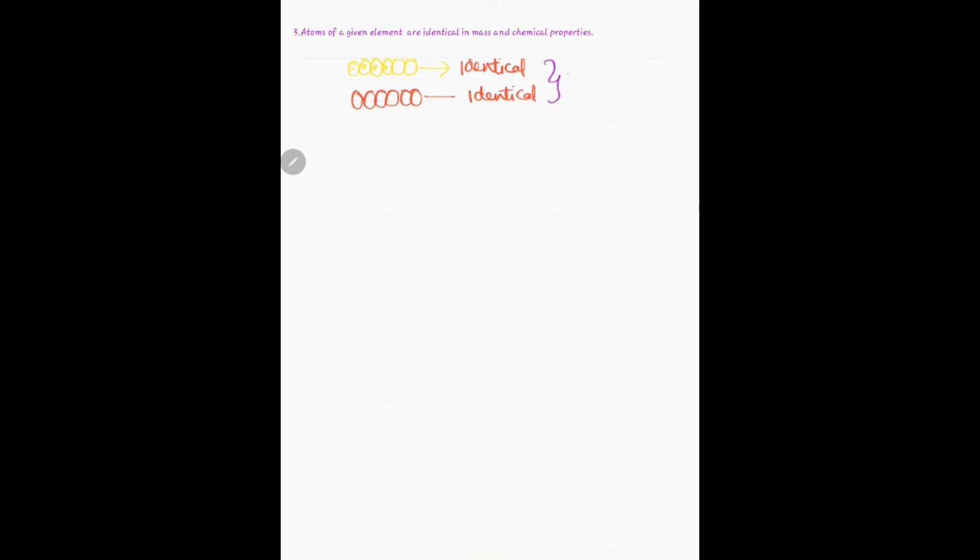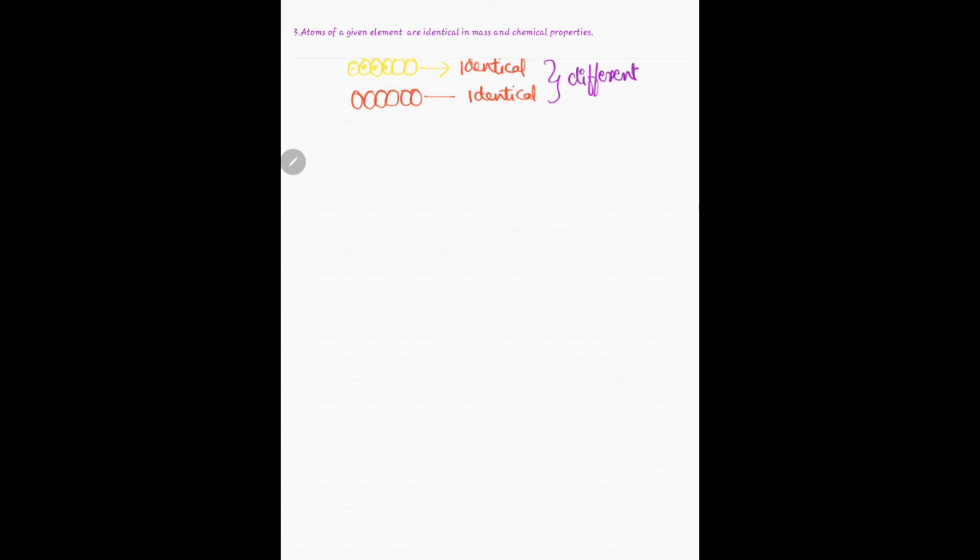Okay, the next point is atoms of a given element are identical in mass and chemical properties. So for atoms of a given element, we have seen the atoms of gold, all the atoms were identical. Now if we take atoms of silver, they are identical to each other. So these are atoms of silver. Even they are identical to each other. But if you compare these two, each atom is different from the others. They both are different.